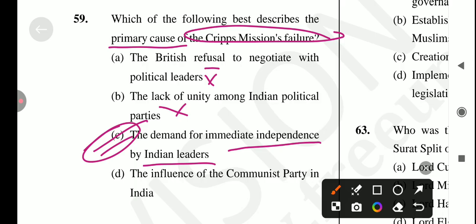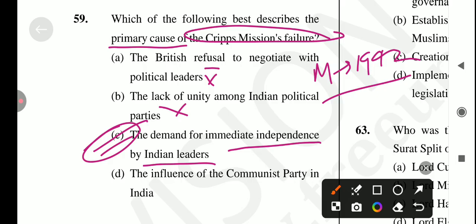Okay, and if you are talking about the Cripps mission launched in March 1942, it was a significant yet unsuccessful effort the British government made to seek Indian cooperation for the war during the period of World War II. And Sir Cripps और इनका एम क्या था, तो लॉन्ग पेंडिंग इंडियन डिमांड्स फॉर सेल्फ गवर्नमेंट एंड मीन वाइल रिटर्न कोऑपरेशन ऑफ इंडिया विथ ब्रिटेन in the impending war against the Axis powers. Okay, so the answer is option number D.